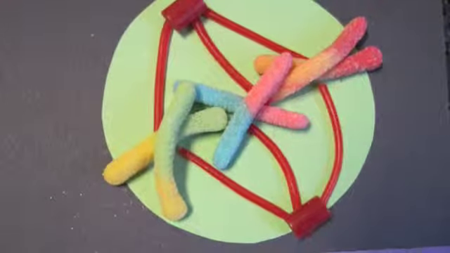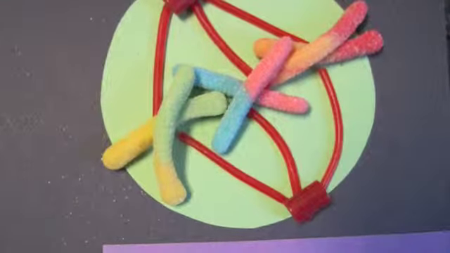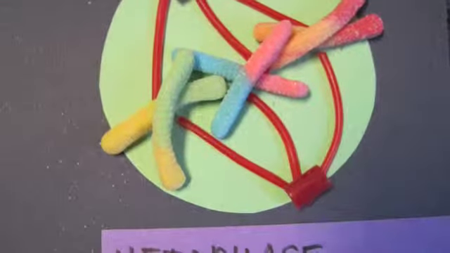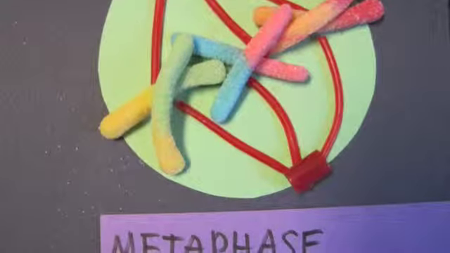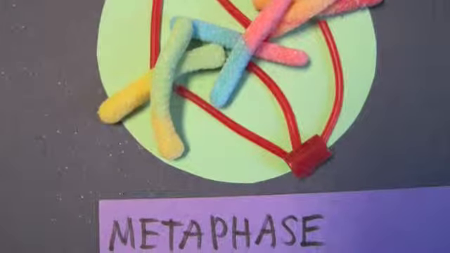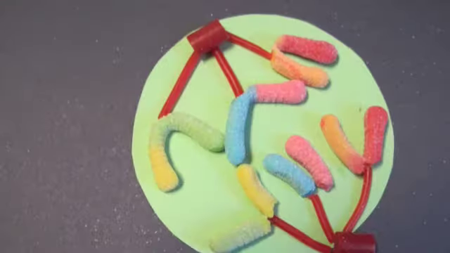In metaphase, the centrosomes have now moved to opposite poles. The kinetochore microtubules attach to kinetochores on the chromosomes, and the spindle fibers attach as well. The chromosomes line up across the metaphase plate.